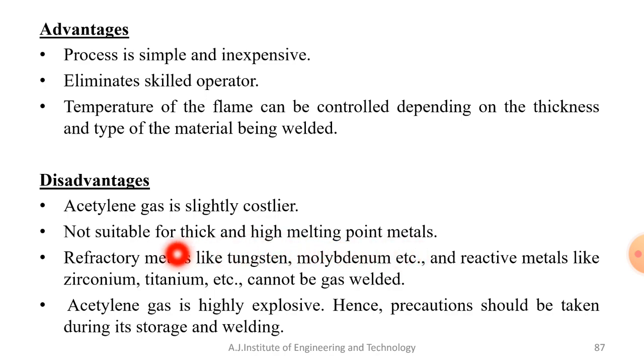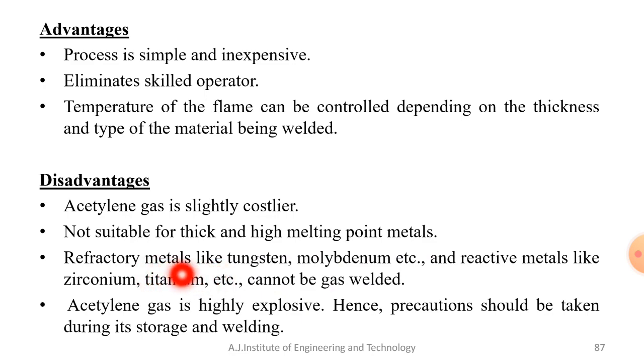For some very thick materials the melting temperature is also high, and in such cases this type of welding process is not suitable. Refractory metals like tungsten and molybdenum, and reactive metals like zirconium and titanium, cannot be gas welded.